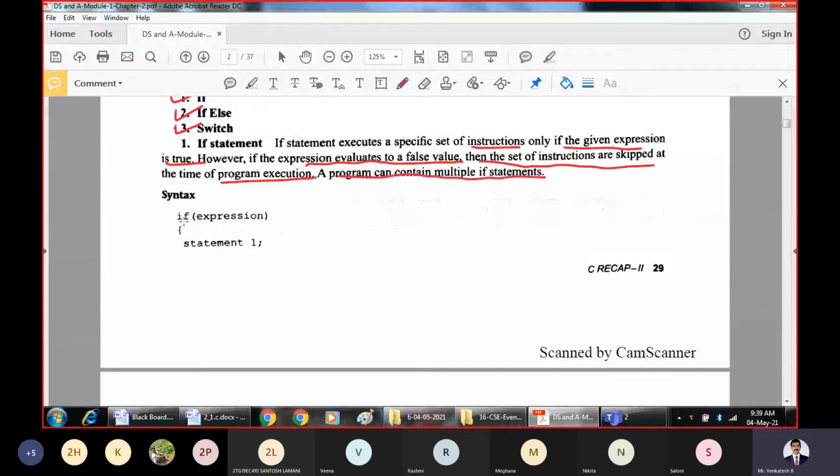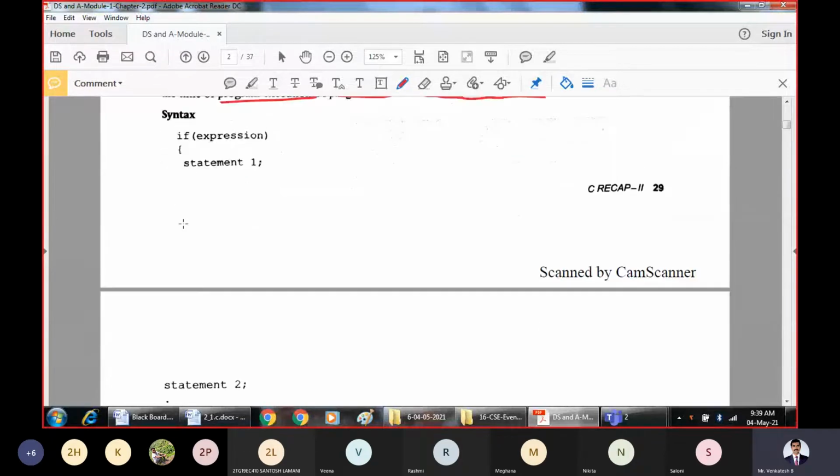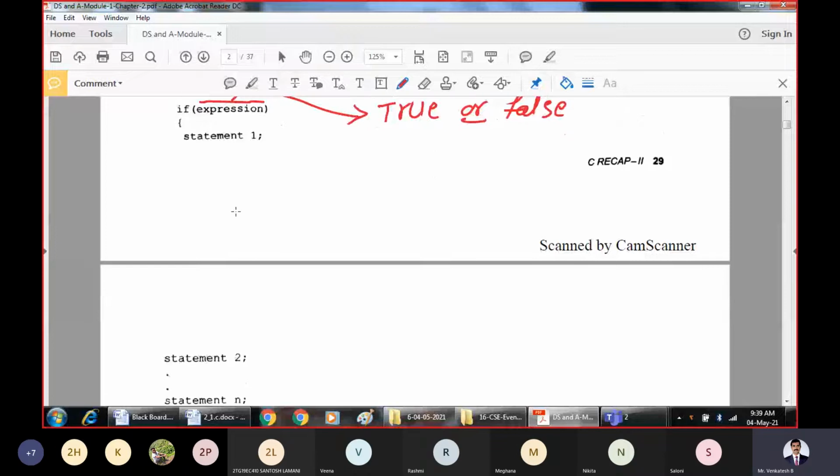The if statement will always have an expression. This is the syntax of the if statement. Whatever expression is within the if statement will always evaluate to either true or false.